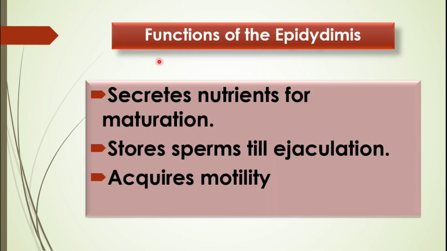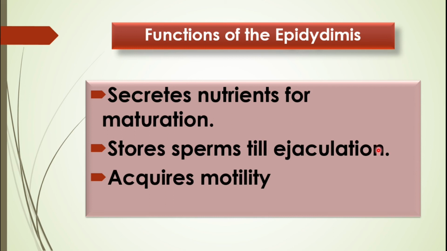Let us now discuss the functions of the epididymis. The epididymis secretes nutrition for the maturation of sperms. Please remember that right from the time of puberty, the male can carry out spermatogenesis, and the sperms are constantly produced, and the sperms which are produced are stored in the epididymis. So till they are ejaculated, they are stored in the epididymis.